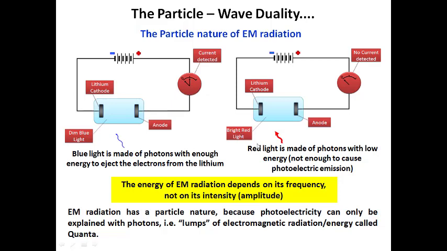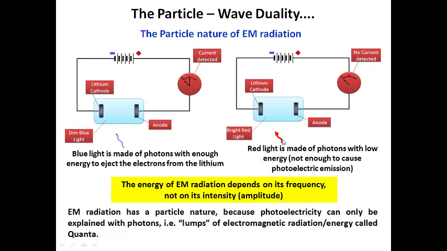Whereas if we use a bright red light, even increasing the intensity does not increase the photocurrent, as per Einstein's photoelectric equation. Even if you apply a bright red light, because of its lower energy, we know that each and every cathode has its own activation energy. So a minimum energy requirement will be there. If the energy is more than the minimum energy, then only it will work and the photoconductivity will happen.